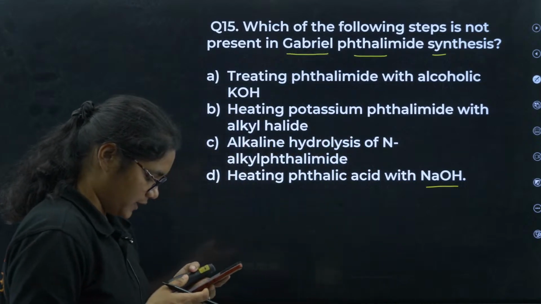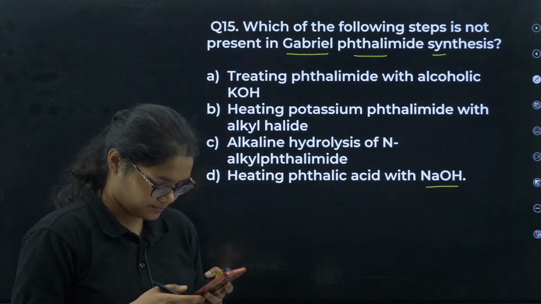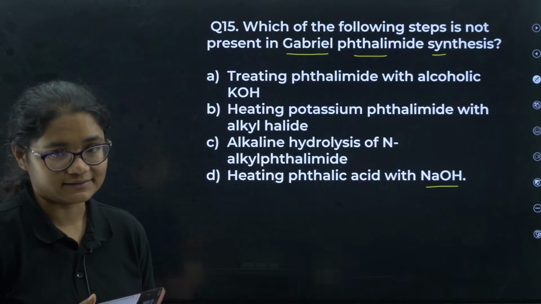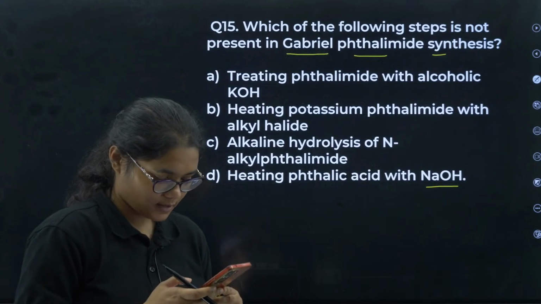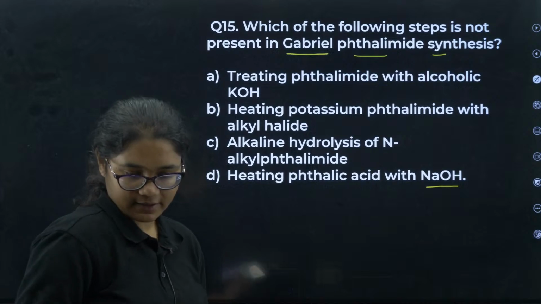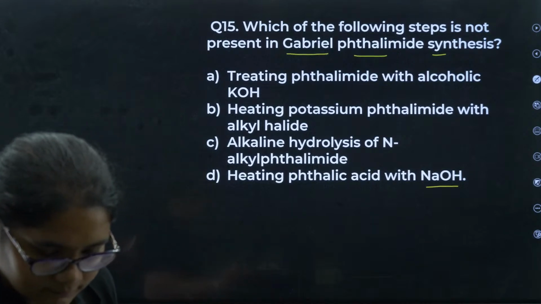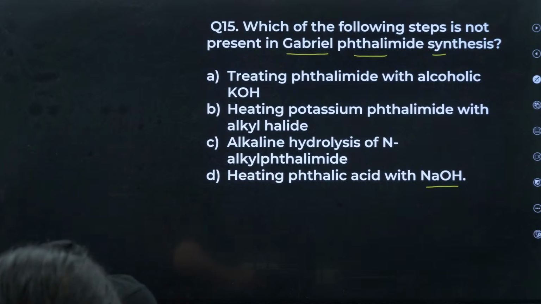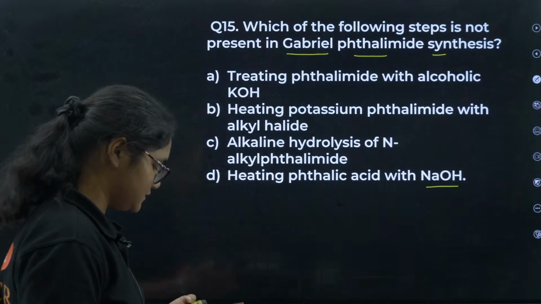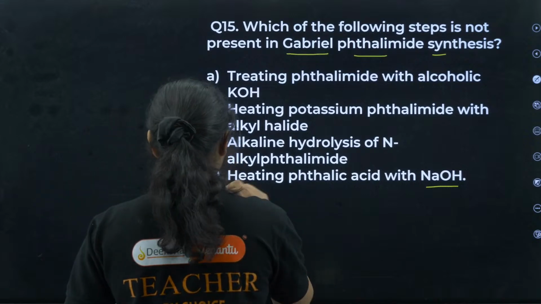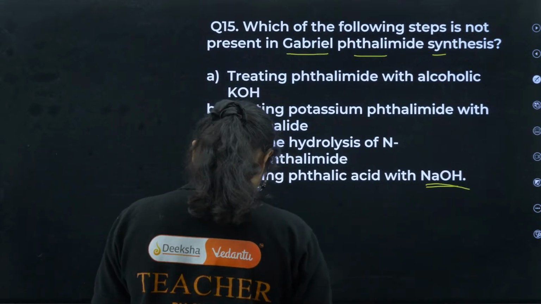Which of the following is not a method in the Gabriel phthalimide synthesis? Okay, just a minute, students. Yes, tell me the answer for this one. Yes, heating with NaOH is the correct answer.